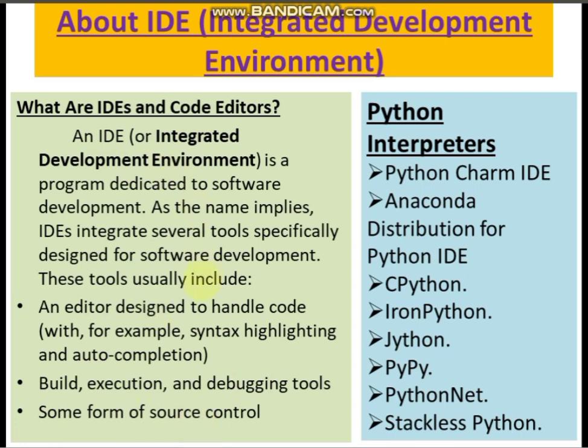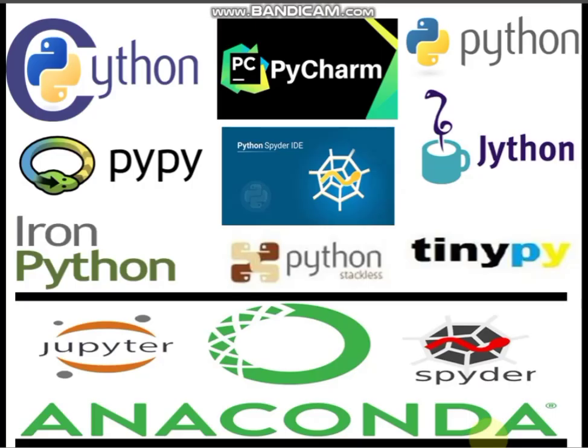So this is about IDEs and code editors, where you will be writing your code, that is your programs. Now the different kinds of Python interpreters we have are PyCharm IDE, Anaconda distribution for Python IDE, CPython, IronPython, JPython, Jython, PyPy, PythonNet, Stackless Python, and a lot more.